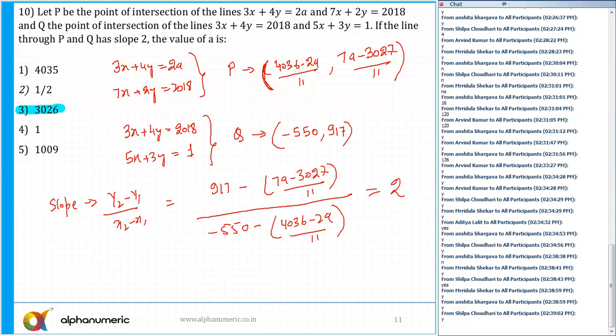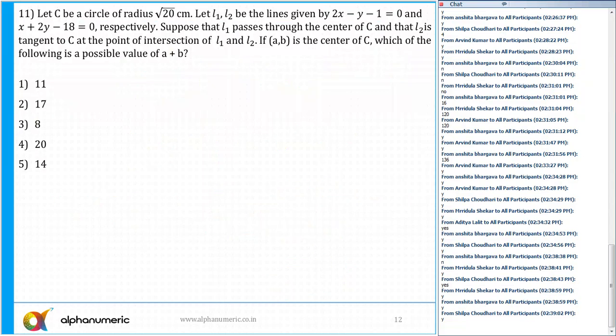Question number 11. Another question based on the coordinate geometry. So anyone who has done this? Please tell me. No one. So again, I'll say medium to difficult, but again, this is not something which is difficult.